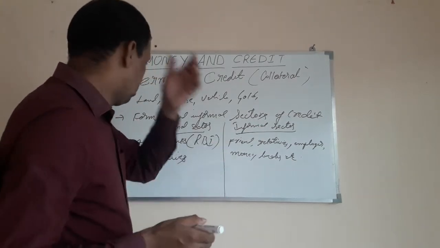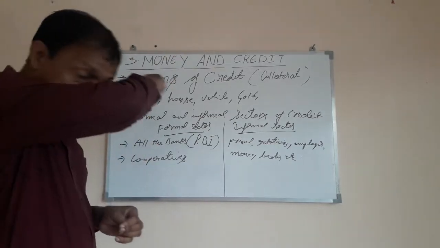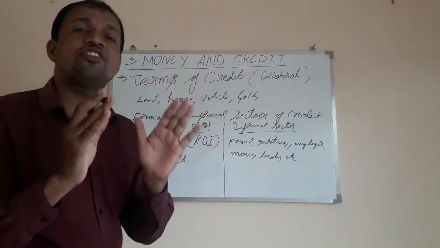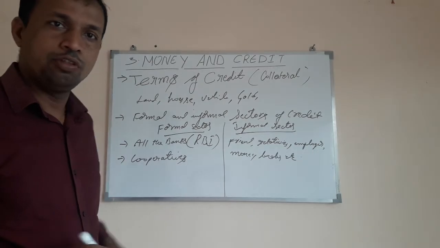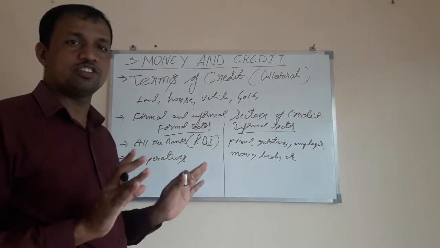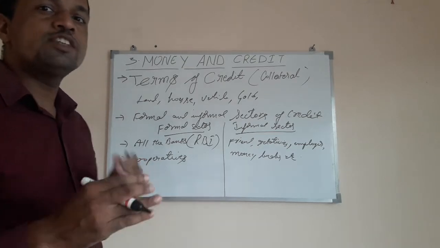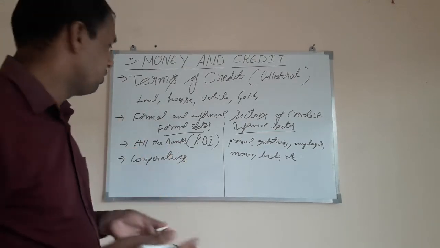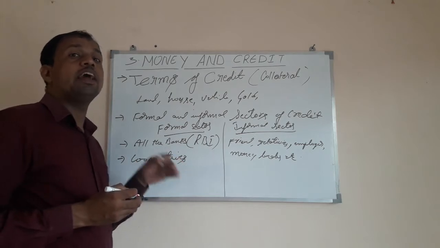Now in the formal sector of credit, you have a fixed interest rate, though it varies from bank to bank, but it is fixed. It is fluctuating sometimes, but it is not very high.